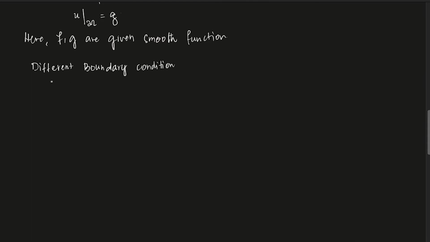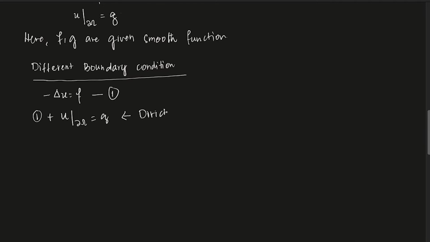Let us call the equation 1. Along with 1, suppose the boundary condition is that u restricted to the boundary is g. So you are given the information on u in the domain, Laplacian of u equals f in omega, and on the boundary the unknown function u looks like g. If this sort of boundary condition is given, we call it a Dirichlet boundary condition. Clear?